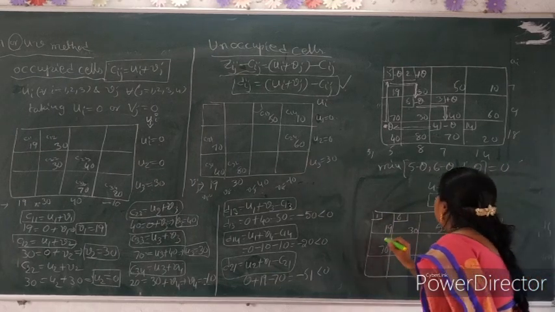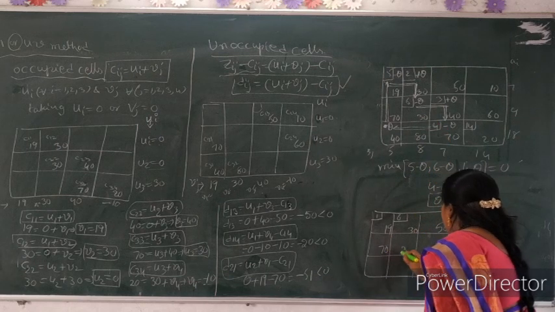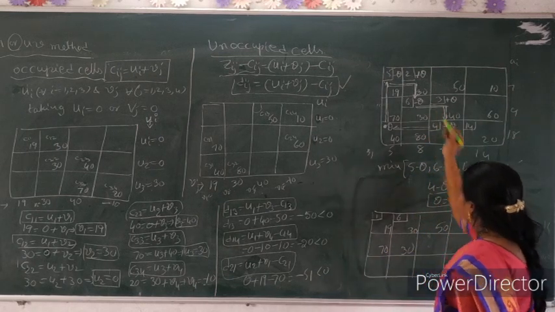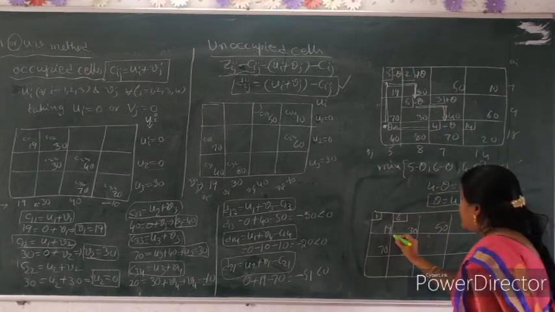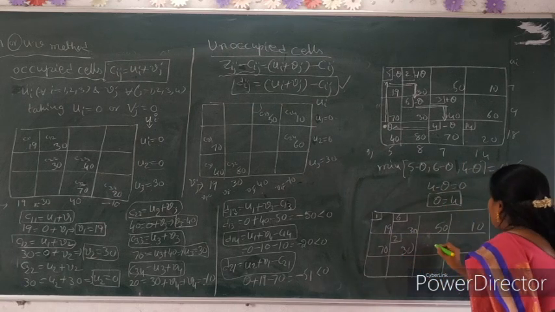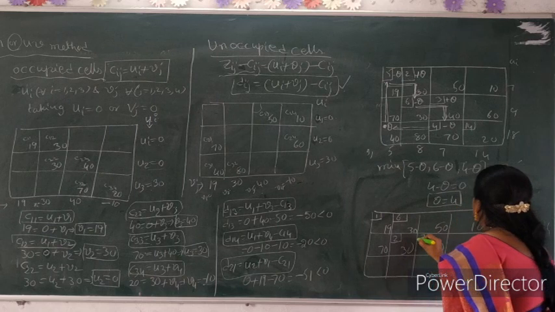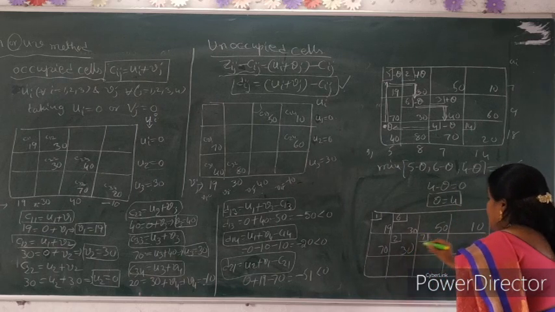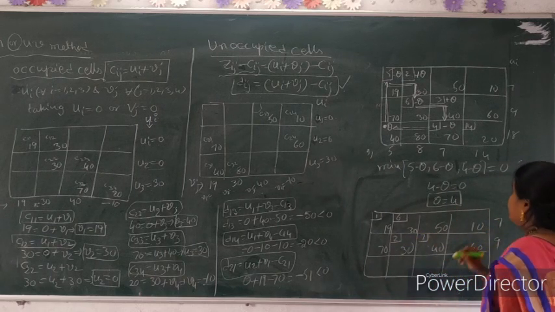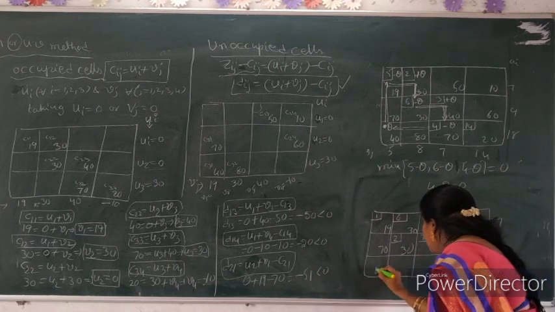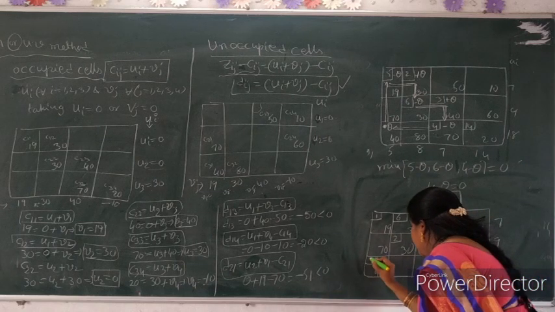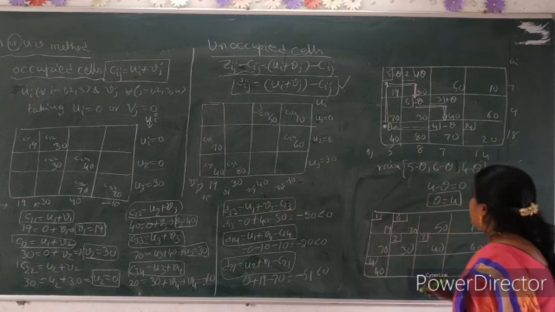Now 70, 30. So 6 minus theta, 6 minus theta value 4, introducing 2. Now 40, 3 plus theta. So 3 plus 4 equal to 7. Now here 60. 2 plus 7 equal to 9. Now 40. What is the theta value here? 4. This is the positive quantity value.